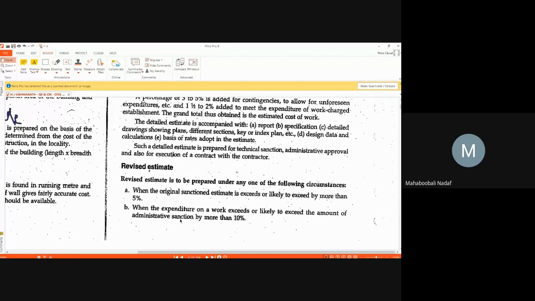Case number two. What was case number one? Whether the quantity increases, the change in the quantity, that is called a revised estimate for change in work. Second case, revising the estimate for the change in rate. So when these things generally happen, you go for a revised estimate. Is that clear? Can anyone tell me?